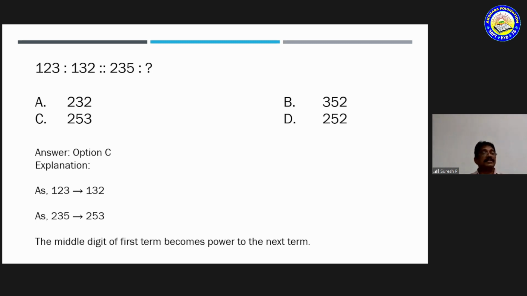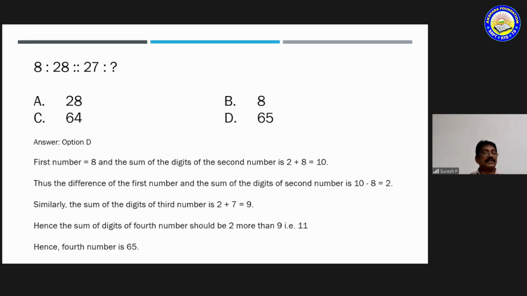What's the next number? Here it is very clear. 123: 1 is kept in the same place, 2 and 3 are interchanged, so it comes as 132. 235: 2 will be static, 3 and 5 will be interchanged, which means 53 comes. So simply you can say 253 is the correct option. Clear? Okay. Now coming to the next one, 8, 28, 27.